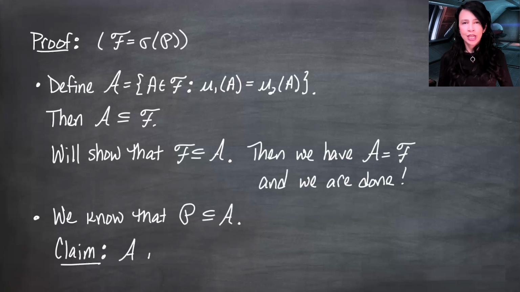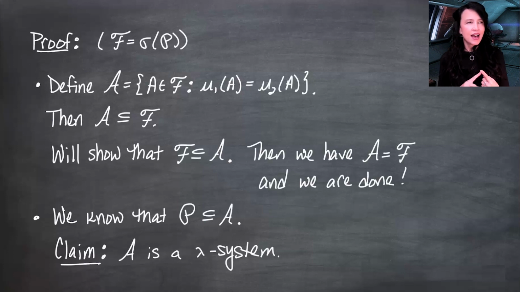I claim that curly A is a lambda system. We're going to show that. It's not too difficult. Once we show that, we can finish off the proof. I'm going to finish it off right now and then come back to showing it's a lambda system. We're going to use Dynkin's pi-lambda theorem. I've got a pi system curly P. I've got a lambda system once we show it, curly A. P is contained in curly A.